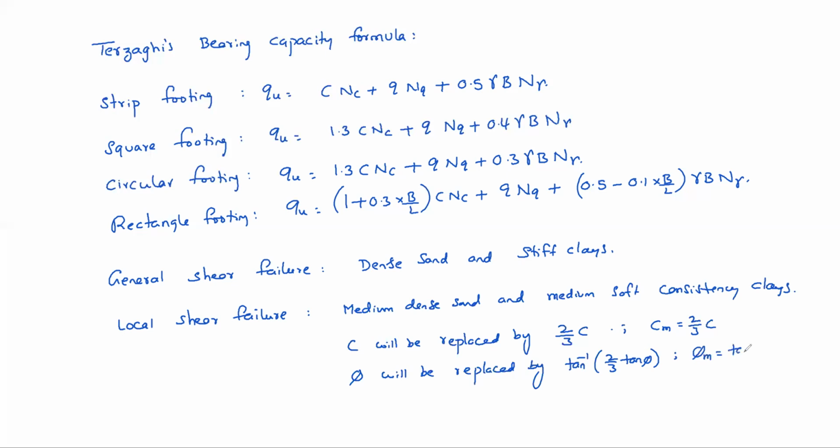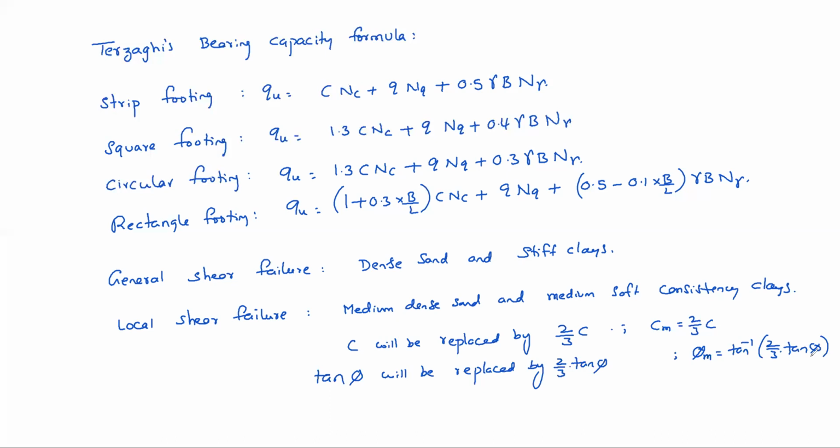That means modified pi, pi m, equal to tan inverse of 2/3 of tan pi. Okay, like this. Local shear failure and general shear failure he proposed.